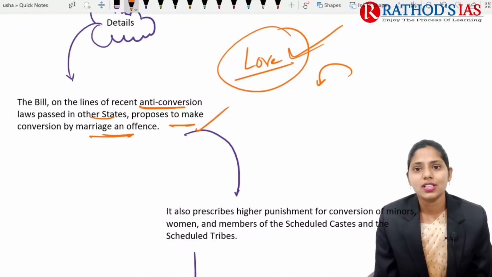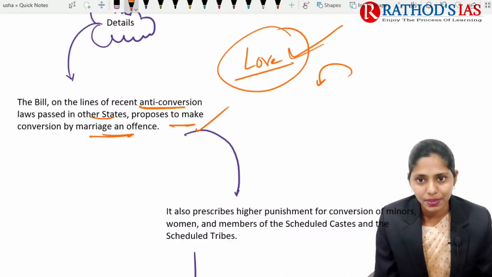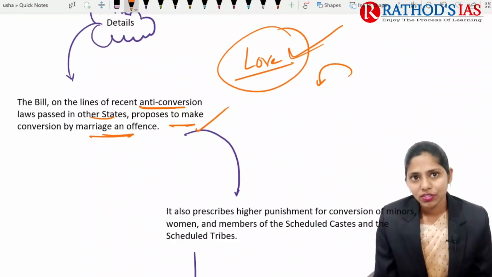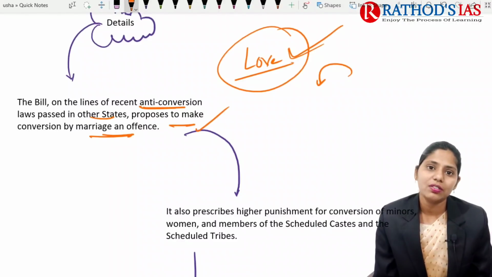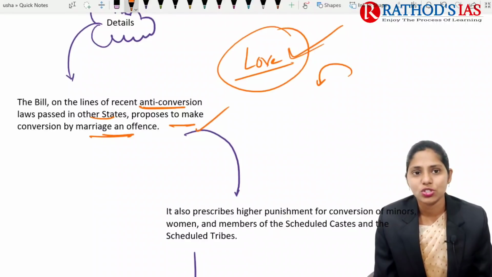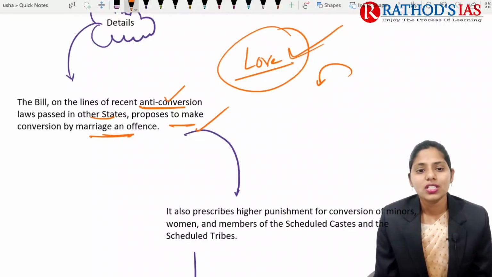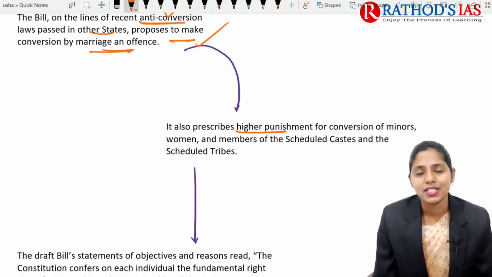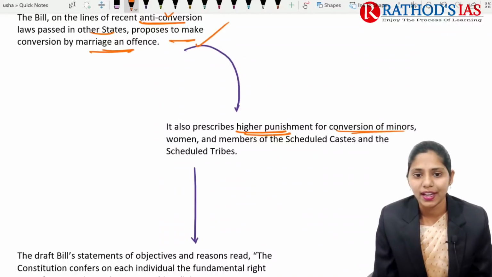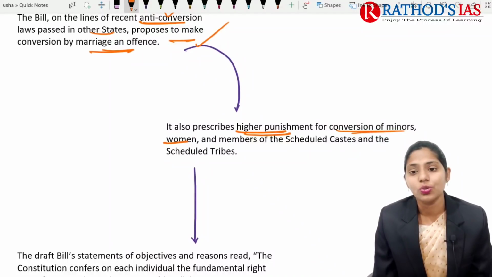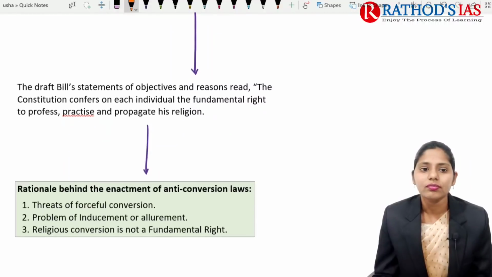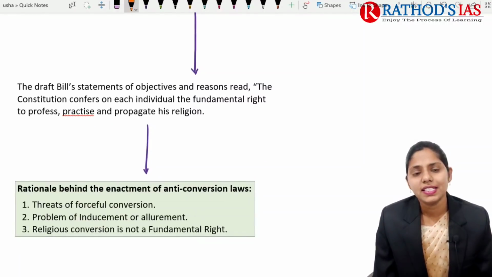That means whenever there is love between people of two religions, and they want to go for marriage, the groom will say that you have to convert your religion, right? So it is one of the offenses, and it also prescribes a higher punishment for conversion of minors, women, and members of scheduled castes and scheduled tribes. And this draft bill states in its objectives that the Constitution confers on each individual the fundamental right to profess, practice, and propagate religion.